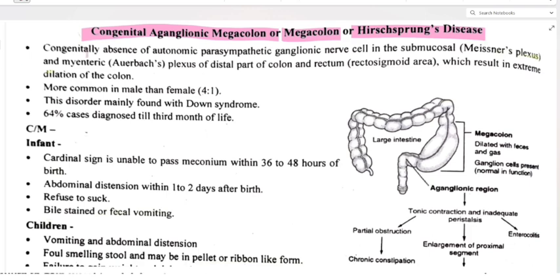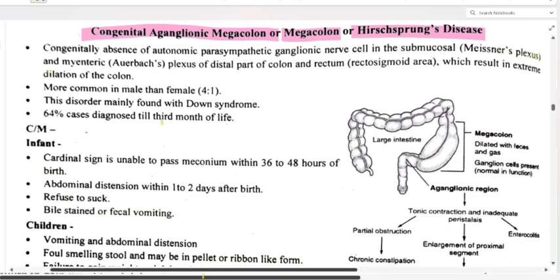Okay, so let's start. Congenital absence of autonomic parasympathetic ganglionic nerve cells in the submucosal, that is Meissner plexus, and myenteric plexus of the distal part of the colon and rectum, that is the rectosigmoid area, which results in extreme dilation of the colon. Okay, myenteric plexus is also called Auerbach's plexus.